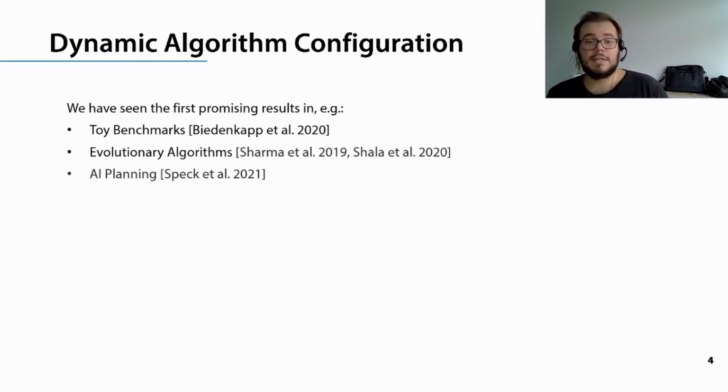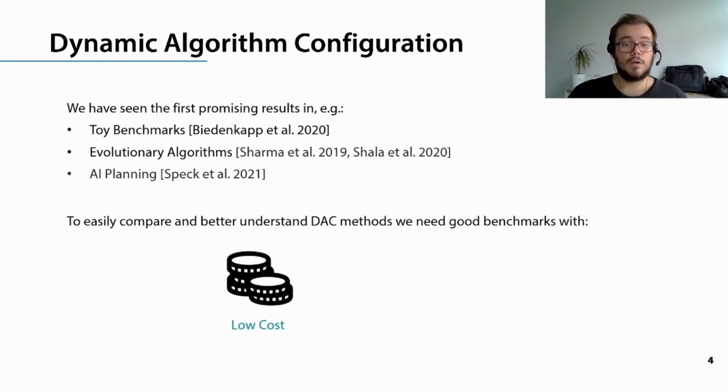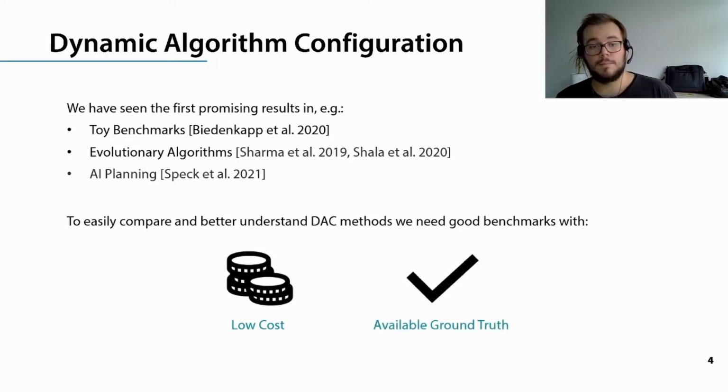However, these applications are not the best for benchmarking DAC. Often the benchmarks are very expensive and, most importantly, do not come with ground truth. Thus, it is difficult to judge if the learned policies are capable of reaching the best performance. Counter to these benchmarks, we draw on the rich theory of parameter control to propose novel benchmarks that have low cost and provide us with ground truth. Next up, Martin will tell you more about these benchmarks.